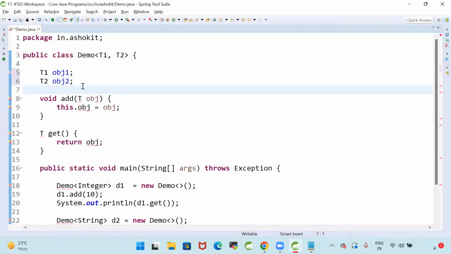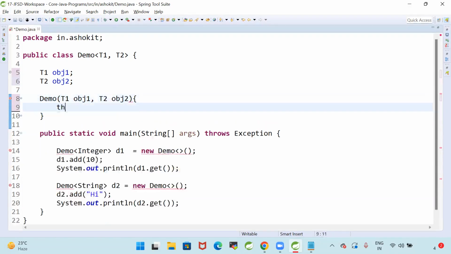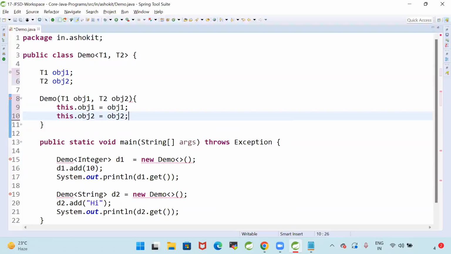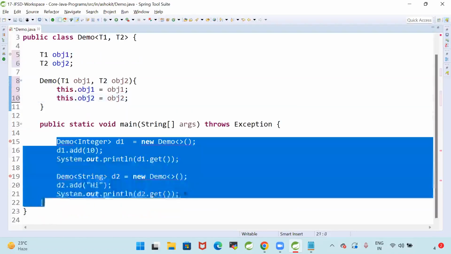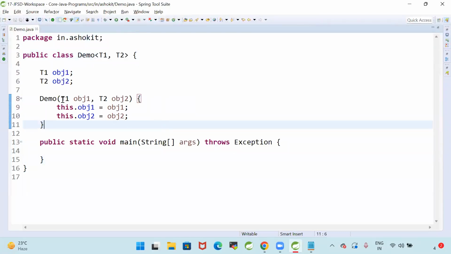Now here I'm going to create the demo class constructor T1 obj1 comma T2 obj2. this.obj1 is equal to obj1. this.obj2 is equal to obj2. So here I'm trying to create a demo class with two generics. I want two parameters, T1, T2, type 1, type 2.